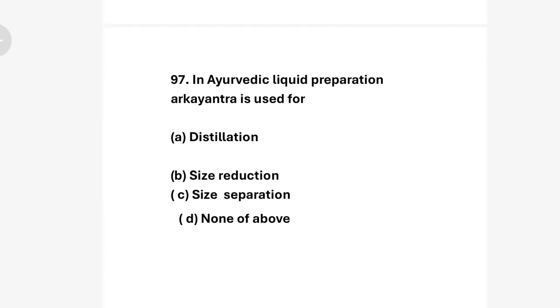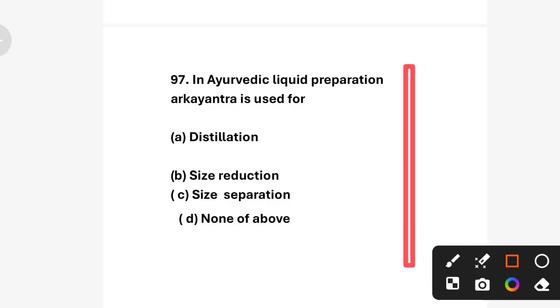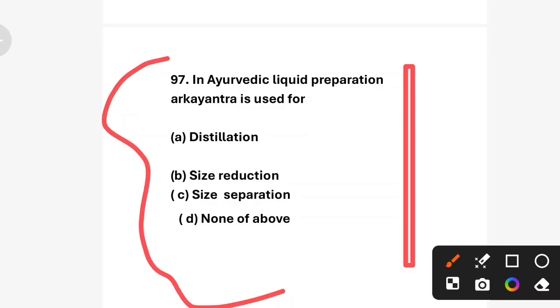Next question. Question number 97. In Ayurvedic liquid preparations, Arka Yantra is used for option A distillation, option B size reduction, option C size separation, option D none of the above. So the correct answer is option A, distillation. In Ayurveda, Arka Yantra is a distillation apparatus used for extracting volatile oil and medicinal liquid from herbal materials.